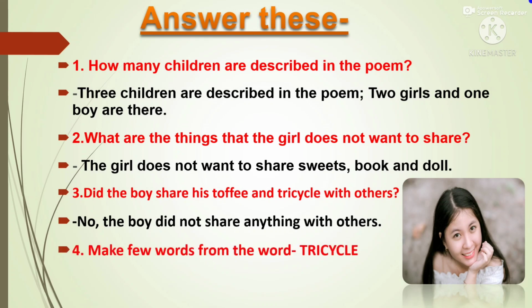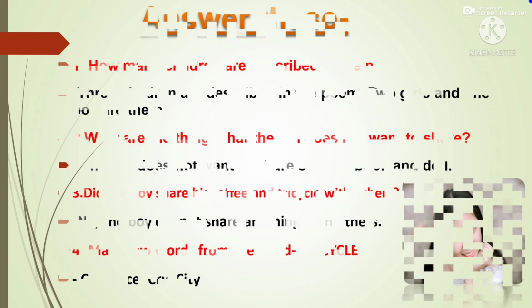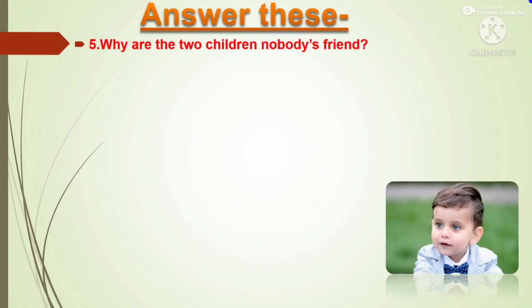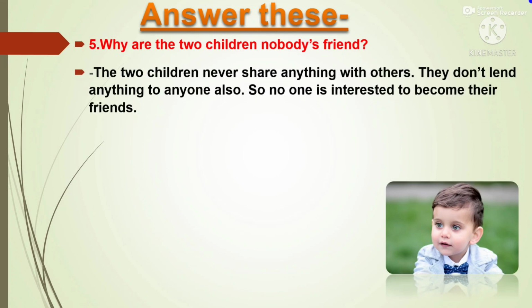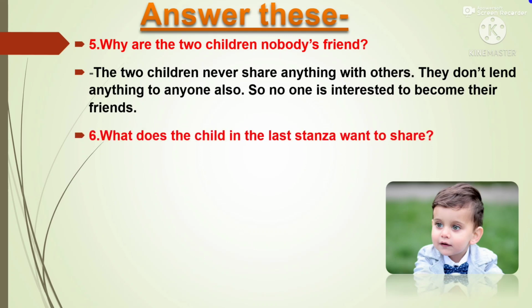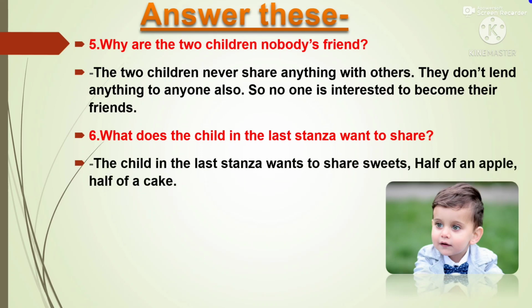Make a few words from the word tricycle. We can make cycle, ice, cry, city. Why are the two children nobody's friend? Can you say, students? The two children never share anything with others. They don't lend anything to anyone also. So no one is interested to become their friend. So they are nobody's friend. What does the child in the last stanza want to share? The child in the last stanza wants to share sweets, half of an apple, half of a cake.